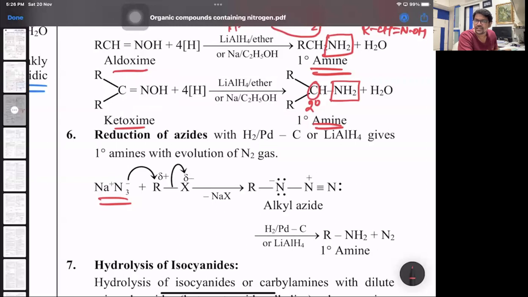NaN3, that is Na plus N3 minus, when it reacts with alkyl halide, is this clear? Then it forms an alkyl azide, which on reduction gives primary amine and liberates nitrogen gas. So azides on reduction with hydrogen with platinum or carbon or lithium aluminum hydride give 1 degree amines. That is one.